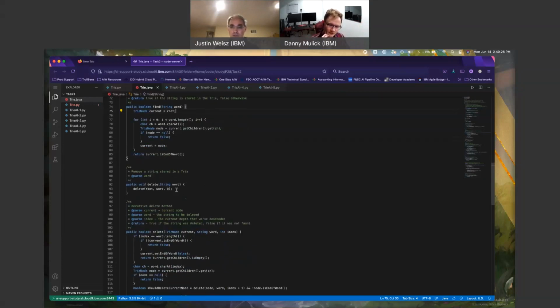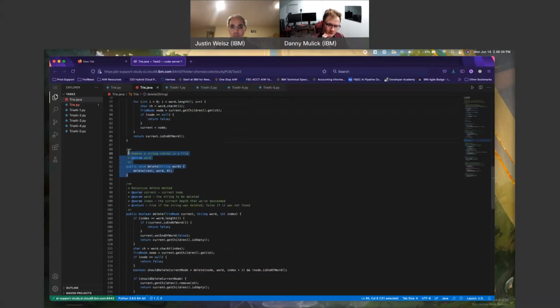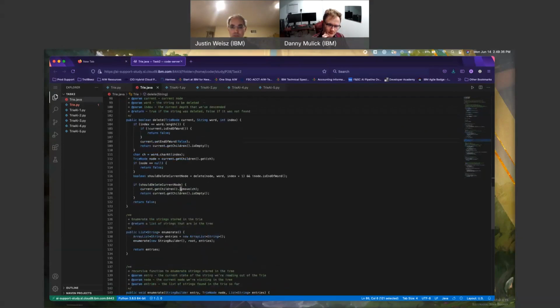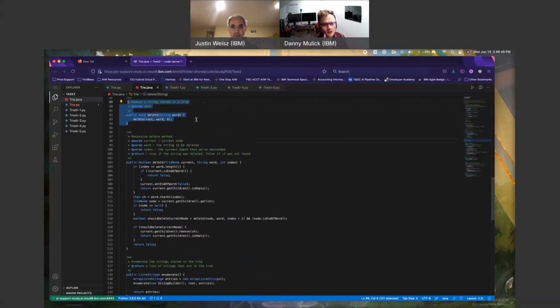Delete root, word, 0, string word. There's an overloaded constructor here that I delete. Node string word. Oh, it's right beneath it. Ingest here. Makes sense to sort of abstract that from the user perspective, make it easier to code. If index equals word.length and the current is not end of word, false, it is not found, I'm not deleting it.